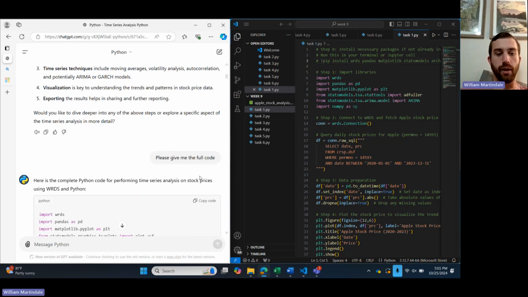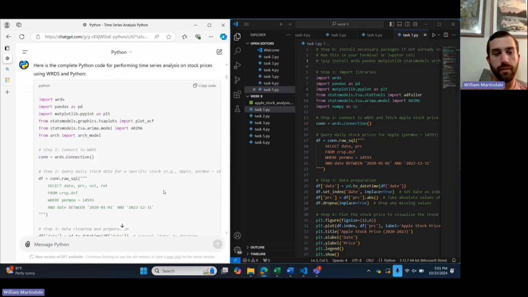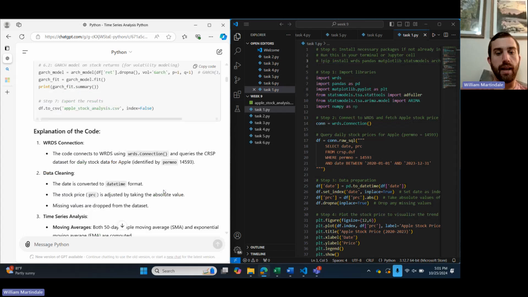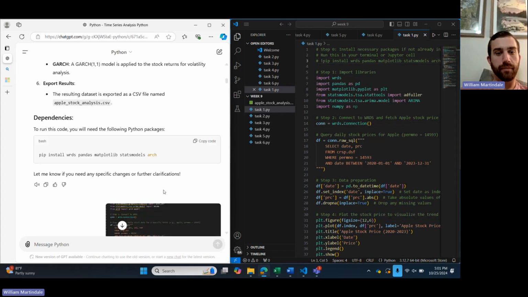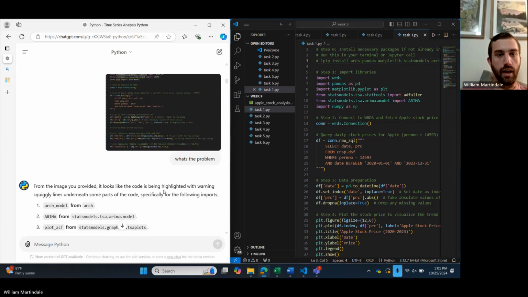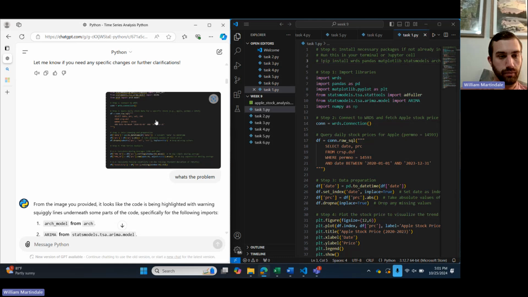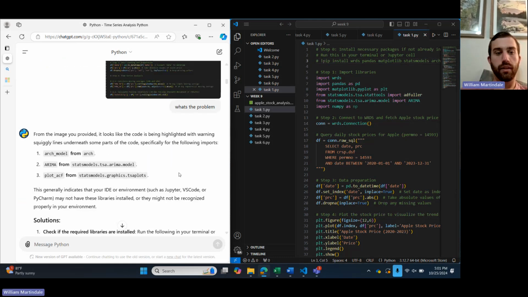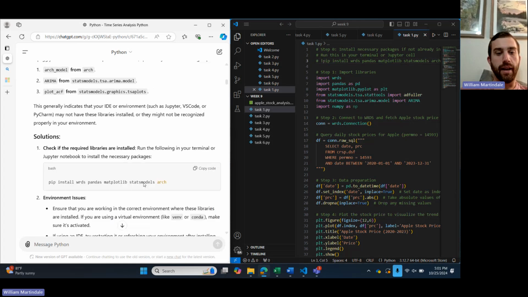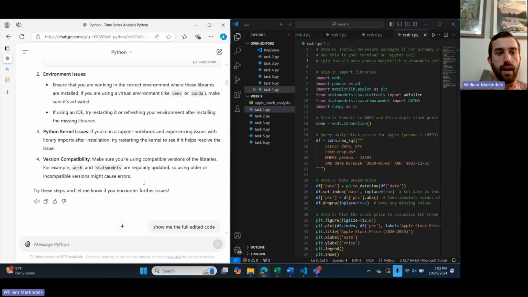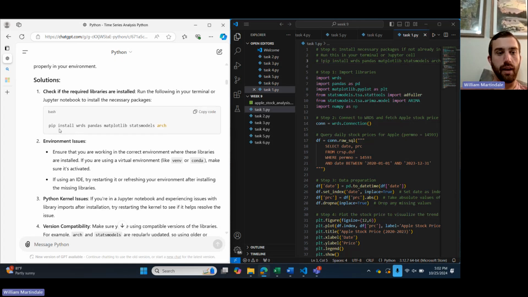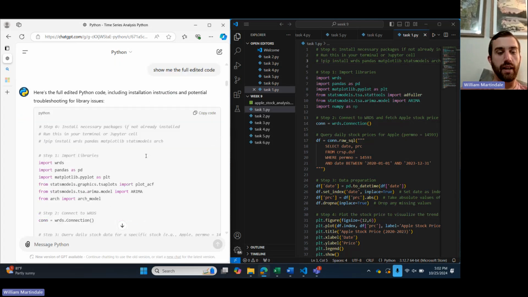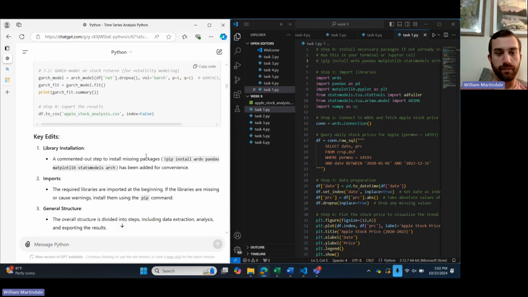I asked for the full code in one contiguous block here. So I took that and pasted it into ChatGPT, and I had some warnings when I pasted it in. I asked the chat for help, and it had me install WRDS, Pandas, Matplotlib, Stats Models, and Arch. So I did that, and I had it show me the full code again.